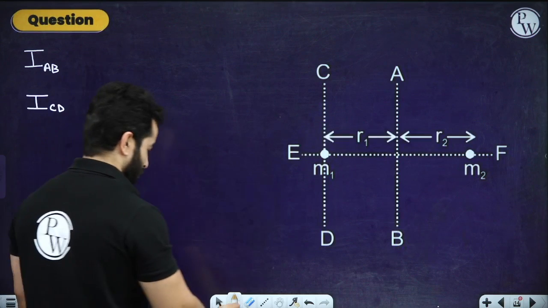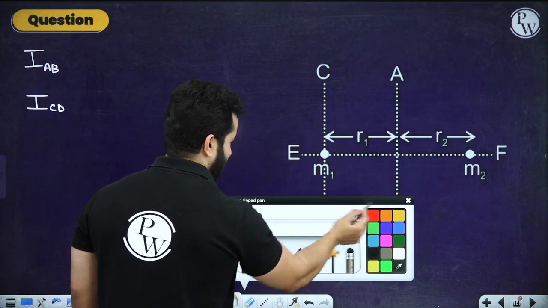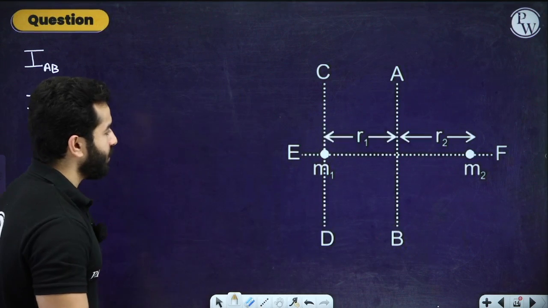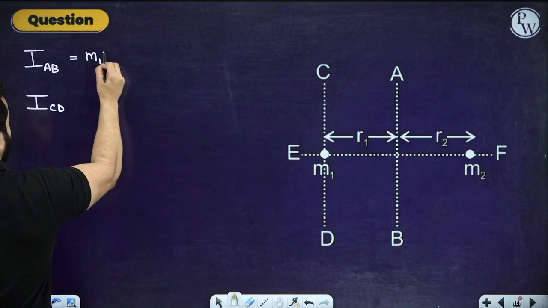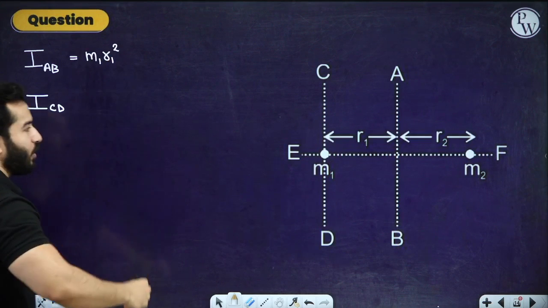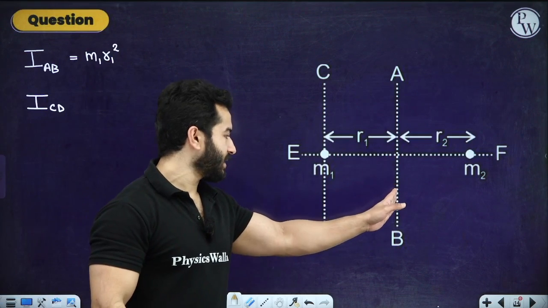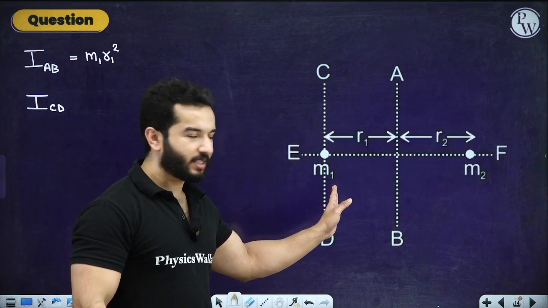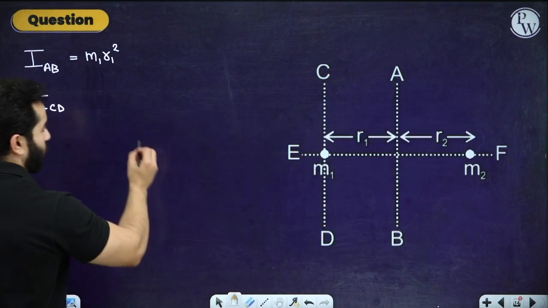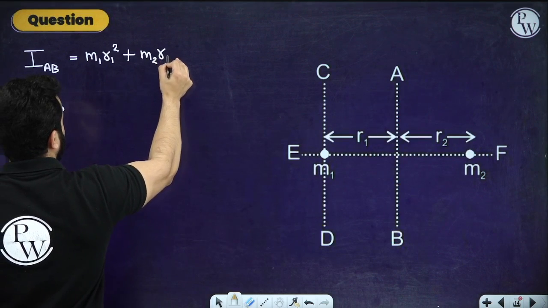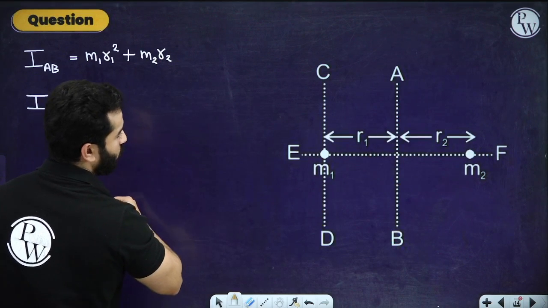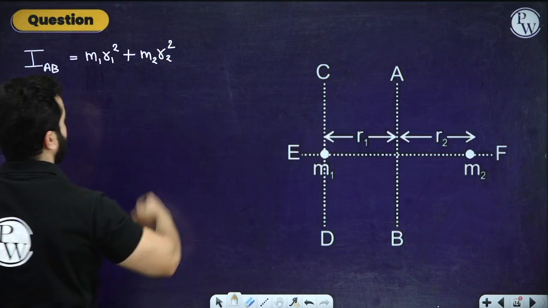So if you are going to write about AB, the moment of inertia will be written as m1 times r1 square. You don't have to worry about whether the particle is towards this side or the other side. Plus m2 times r2 whole square, right?